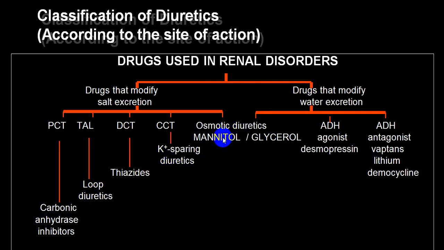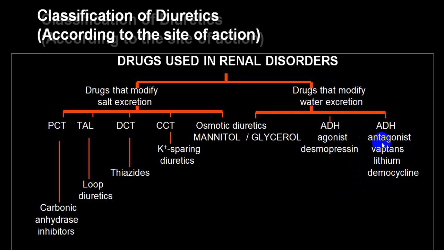Osmotic diuretics, that is mannitol and glycerol, by and large do not create much salt excretion. Water excretion can be affected by ADH agonists, which we call desmopressin, and vaptans. There are also lithium and demeclocycline, which have an effect on water excretion.